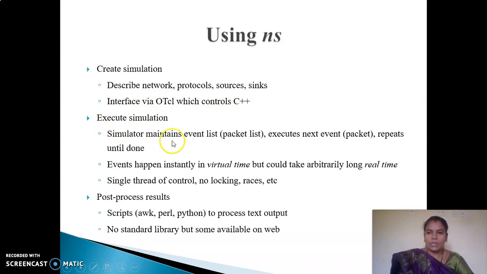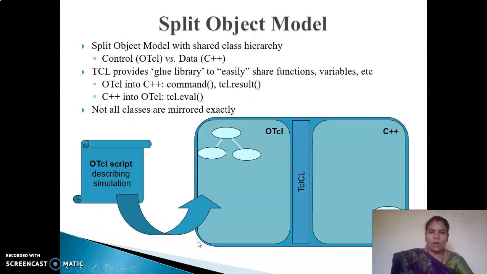The simulation is executed through our NAM simulator. The simulator further maintains a packet list, executes packets trace by trace, and repeats until our time limit. Events happen instantly in virtual time but could take arbitrarily long real time. Single thread of control, no locking, races, etc. Post-process results are done through our trace files, and we can also generate graphs, and we can analyze our scripts using AWK, Perl, and Python to process our text output. No standard library, but some are available on the web.